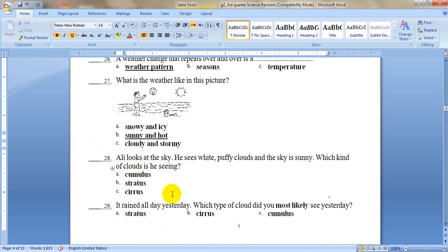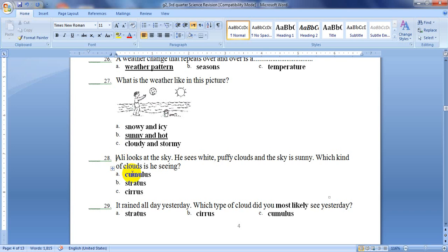The next question, question number 28. Ali looks at the sky. He sees white puffy clouds and the sky is sunny. Which kind of clouds is he seeing? Which kind of clouds was white and puffy like cotton? Is it cumulus, stratus, or cirrus?